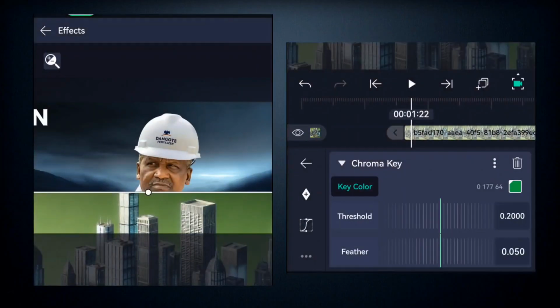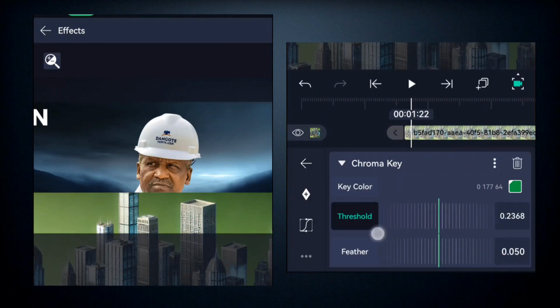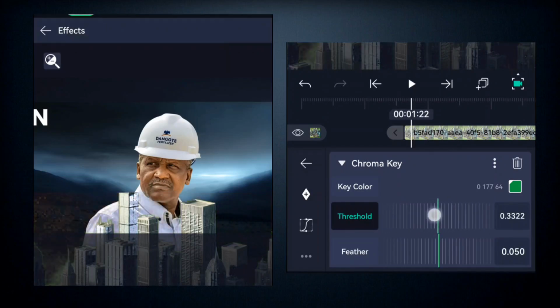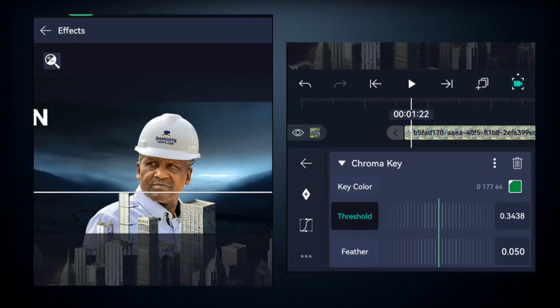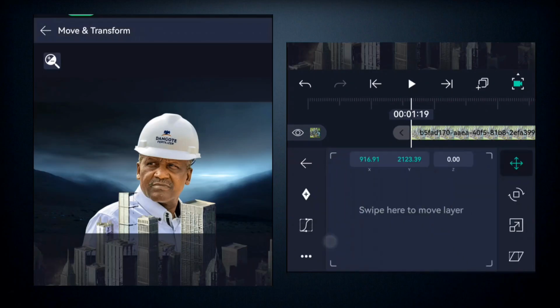You select the green screen. Once you select green screen, you're going to see this, and then you adjust the threshold. You increase it. Then once you increase it, you're going to see that the greenish aspect is fading away like this. So once you've been able to achieve that, then you come here and you add a keyframe right here at this point. All right, and then you take it down,